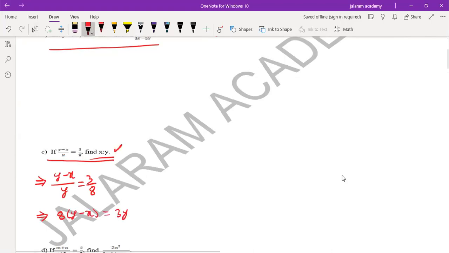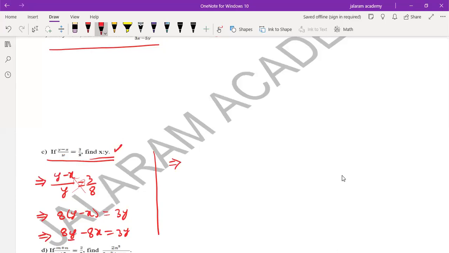In cross multiplication, we multiply this term to this side and this term to this side. Now, if we find the product, 8y minus 8x equals 3y. Transfer all the terms having x to the same side and all the terms having y to the same side.